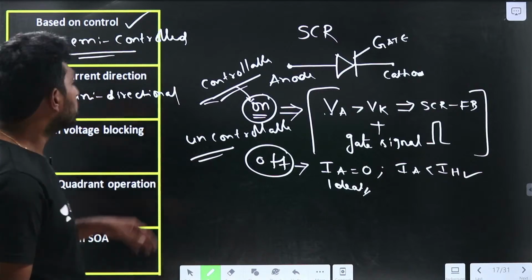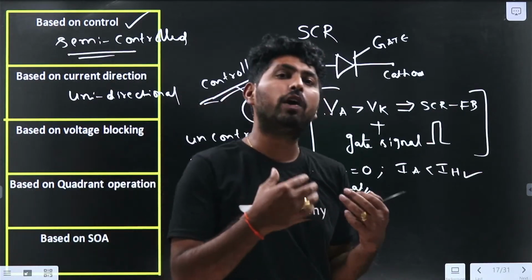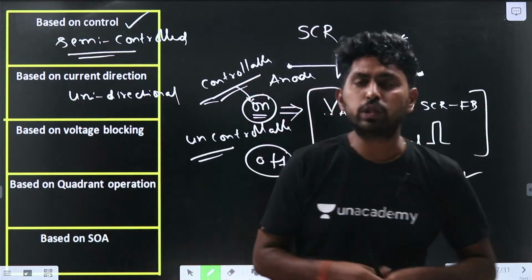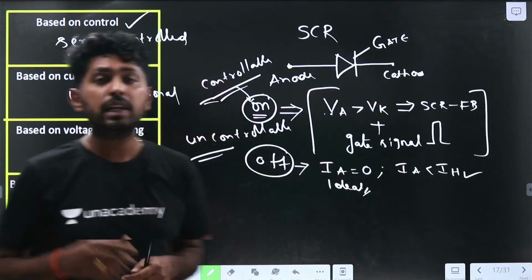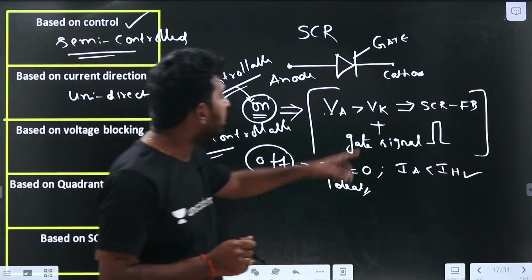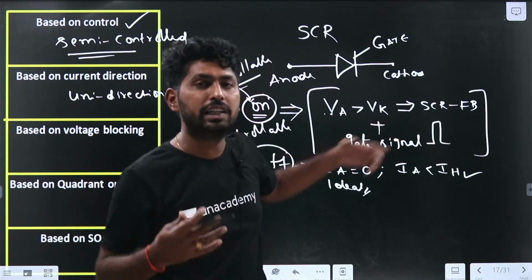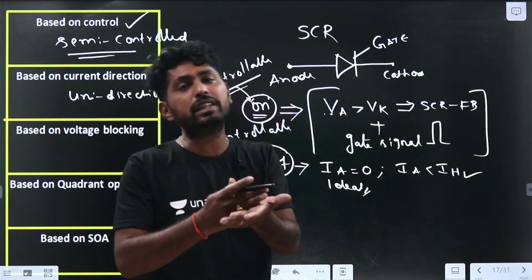Unidirectional device. So based on the voltage blocking, here it can block both positive and negative voltage. It can block negative voltage, that is obvious, but it can block the positive voltage also. Unless we give the gate signal, even if you apply the positive voltage, it won't get turned on. That means it is blocking the forward voltage also.